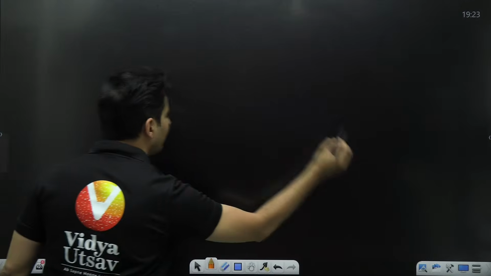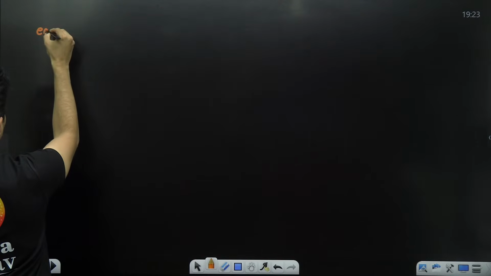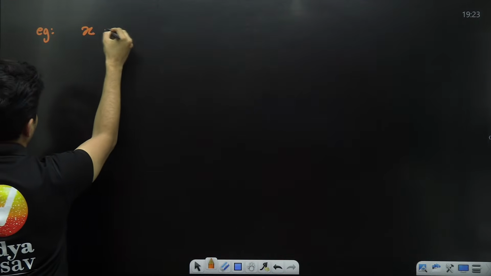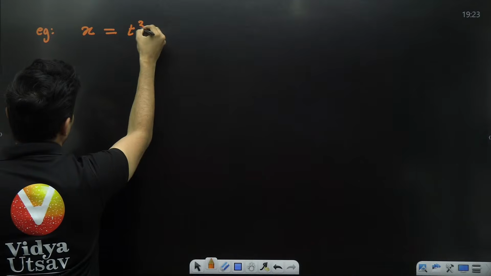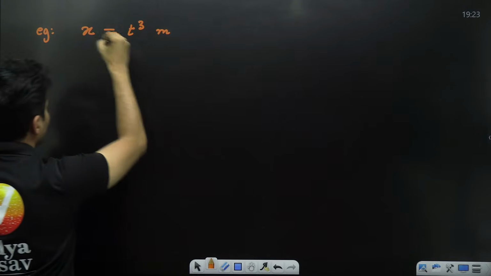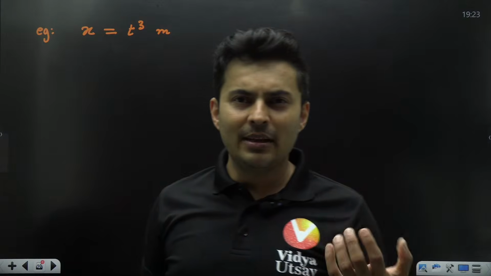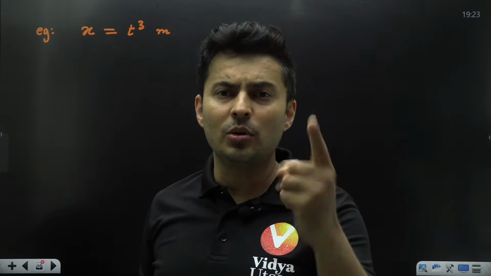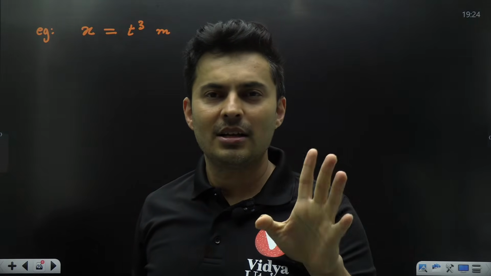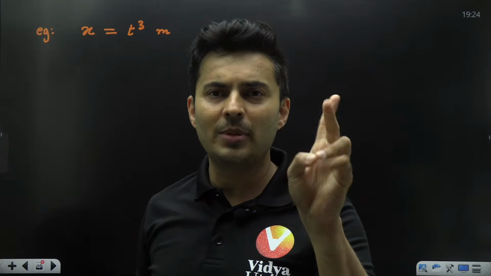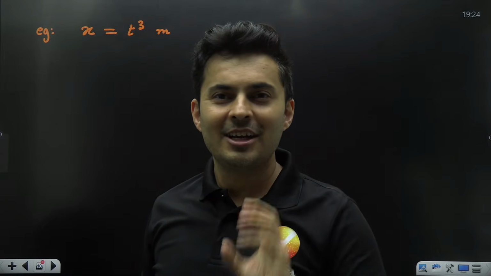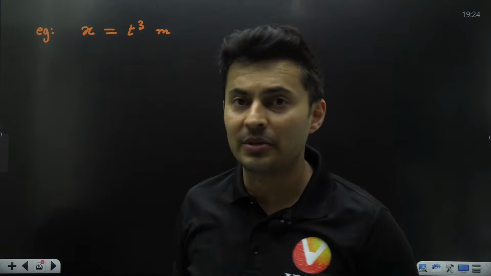All these things, whatever we have learned. Let's start. Imagine x is t raised to 3 meters. You tell me time, I will tell you x. Time is 1 second. Where are you? 1 cube, 1. Time is 2 seconds. 2 cube, 8. You are at x is equal to 8. So you give me time, I can give you position.